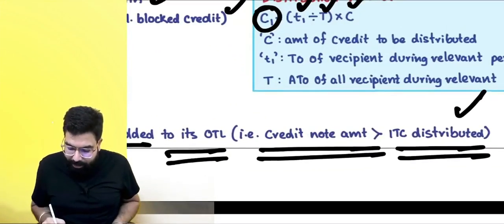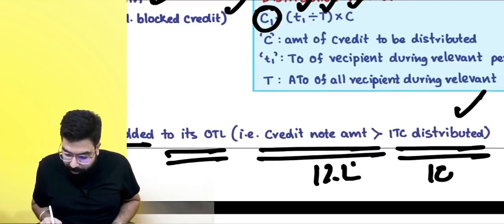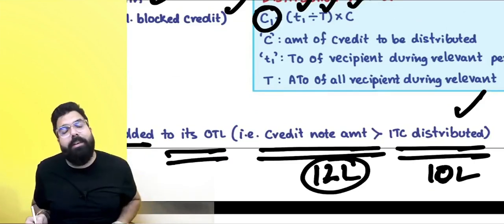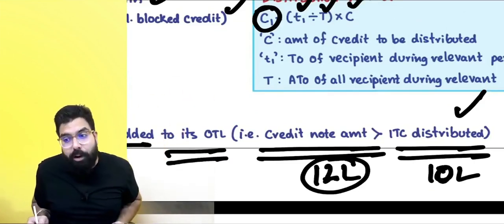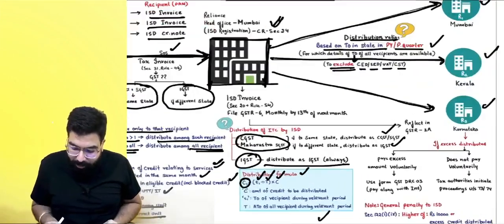Yes, sir. If the credit note amount is 12 lakh rupees and the distributed amount is only 10 lakh, then 2 lakh rupees will be added to the output tax liability of the unit or the branch. Okay, sir, got it.